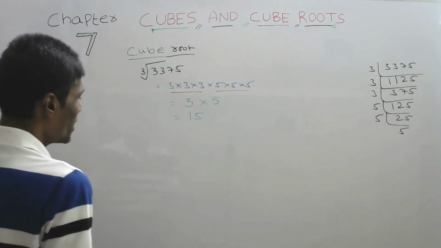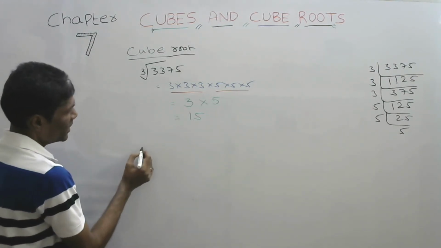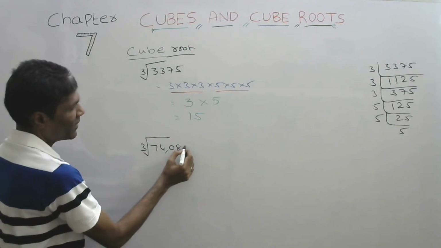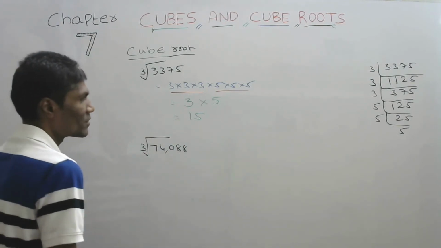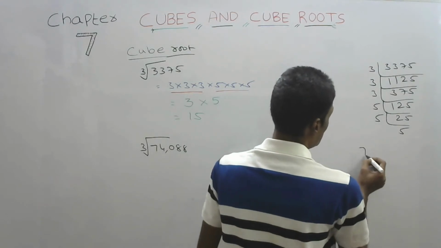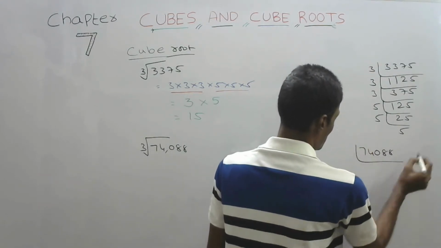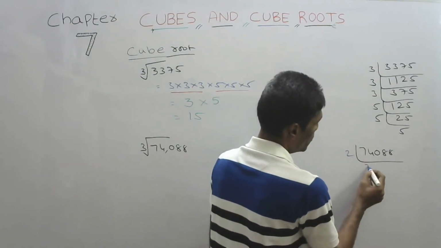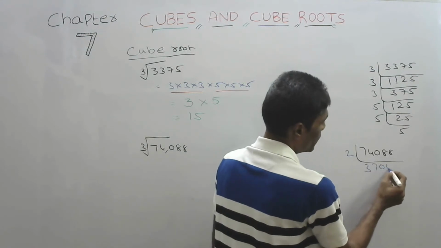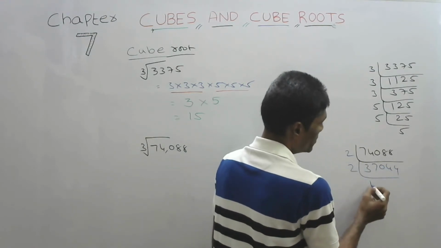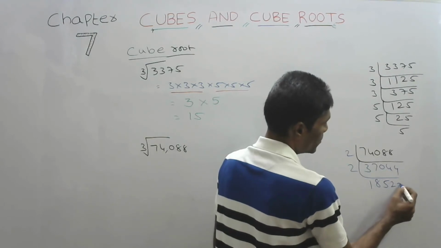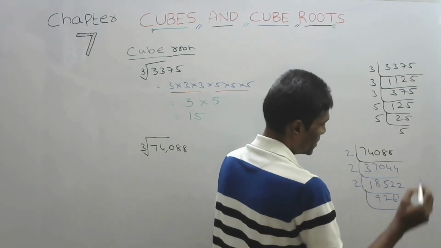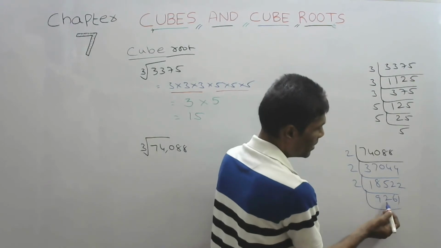Let us take another, bigger number this time. Say the cube root of 74,088. A little bit bigger number. 74088. 2 table: 2 threes are 6, 2 sevens are 14, 2 fours are 8. Again 2 table: 2 ones are 2, 2 eights are 16, 2 fives are 10, 2 twos are 4. Again 2 table: 2 twos are 4, 2 sixes are 12. 2 table, no. 3 table, yes.